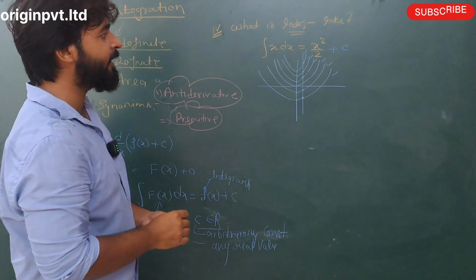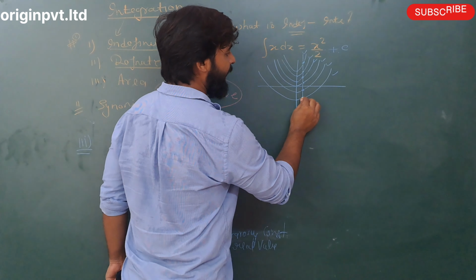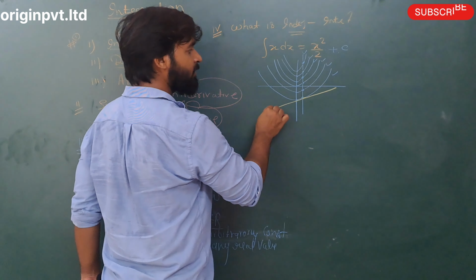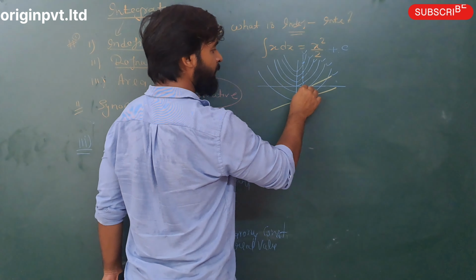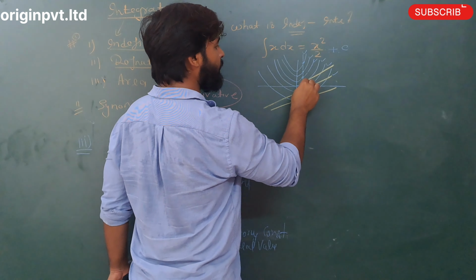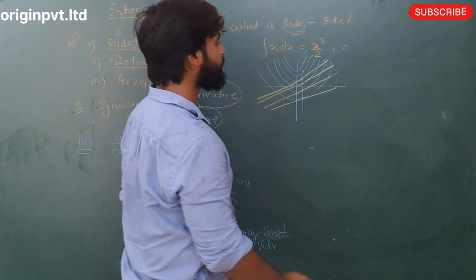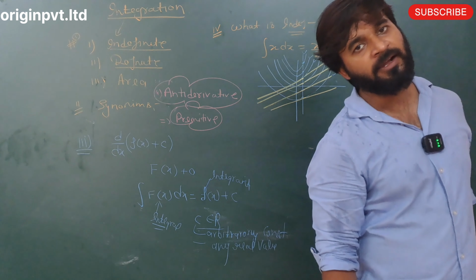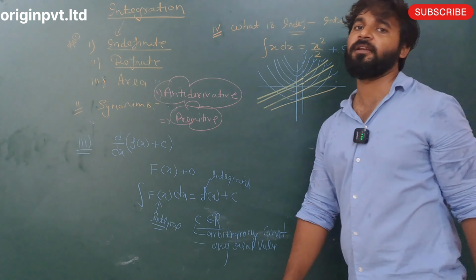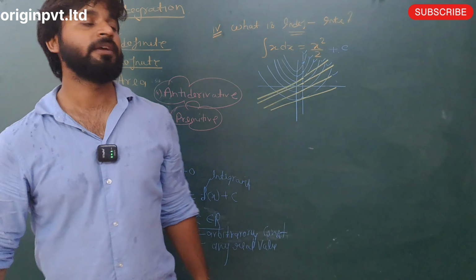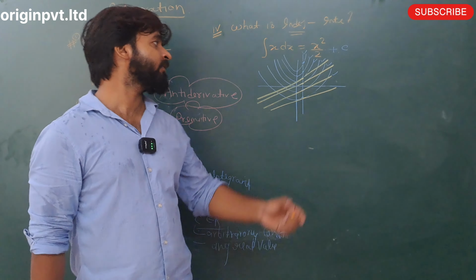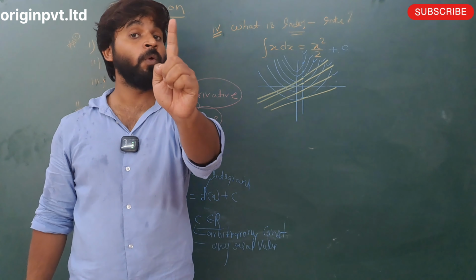This point is a point of tangent, so make a tangent. When you make the tangents, all tangents are parallel. When tangents are parallel, the slopes are equal. It means all curves are in one family.